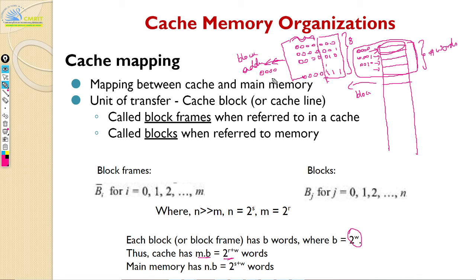This block has 0000 address. Next block will be 0001. But the 0000 is not just one byte, right? It is one block, and that block is this big. You have to keep that in mind. So that is what is conveyed here. Any questions on this? Is it clear?